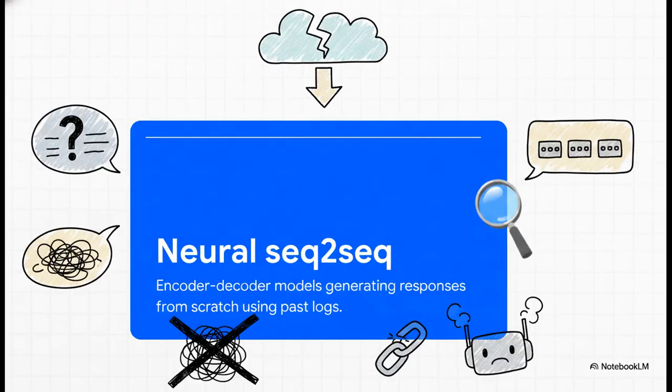To get fluid, natural conversation, tech giants tried neural seq-to-seq models between roughly 2016 and 2019. These were trained on massive conversation logs to generate responses completely from scratch. Sounds great in theory, but these failed spectacularly in production. They were incredibly prone to just giving generic outputs like, "I don't know," or they drift completely off topic, or just generate pure, factual nonsense. They were practically never reliably on task.